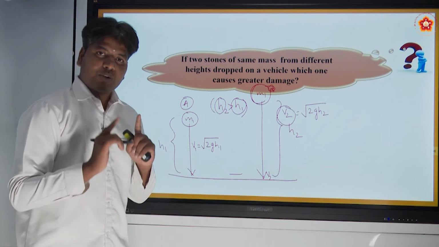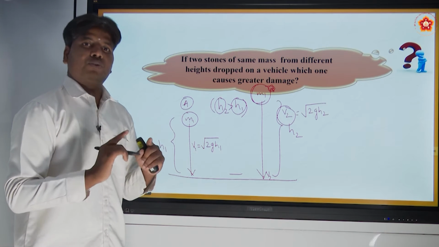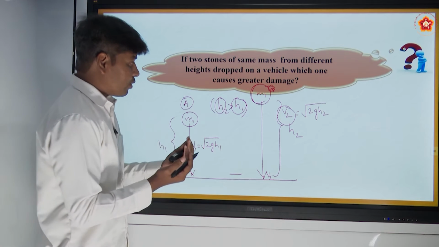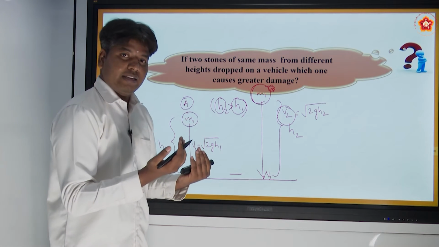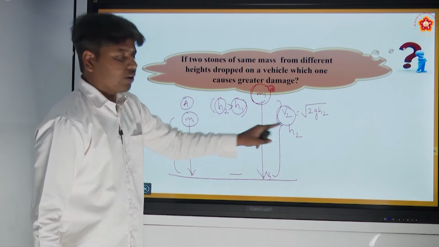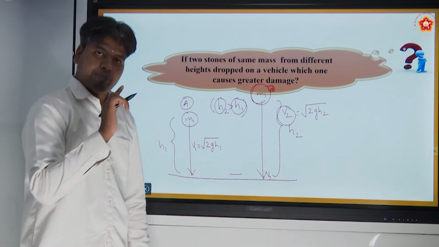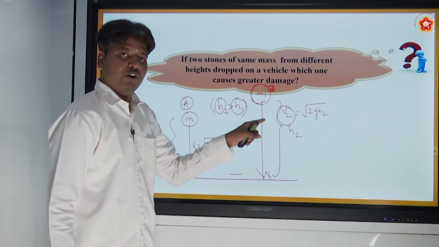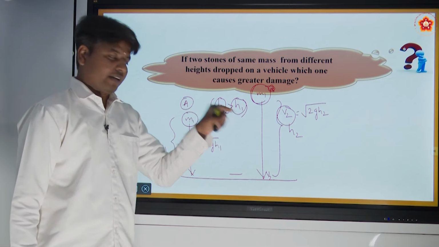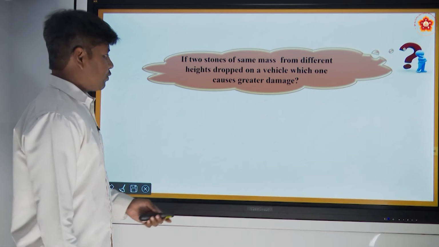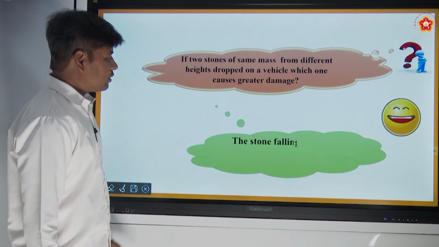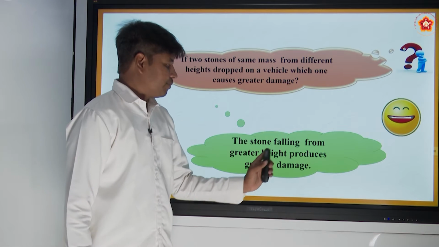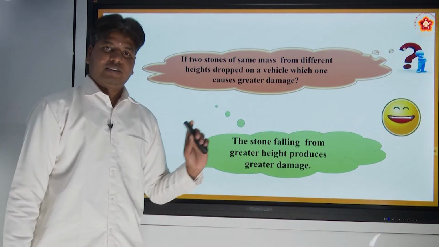So the physical quantity which you are trying to define is also depending on the velocity. It was depending on the mass, and now in this case it is also depending on the velocity, right? Now let us explain qualitatively. The stone falling from the greater height produces the greater damage, right?